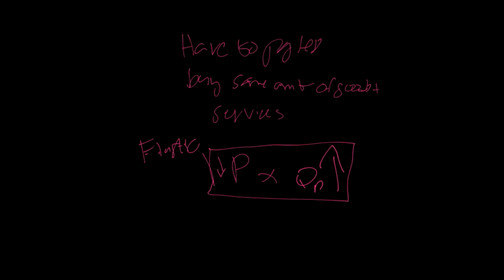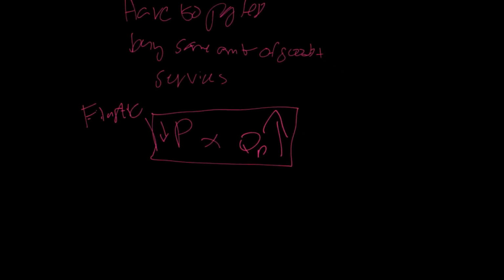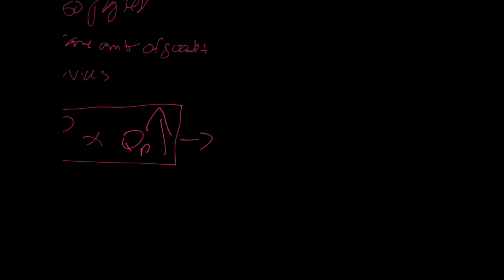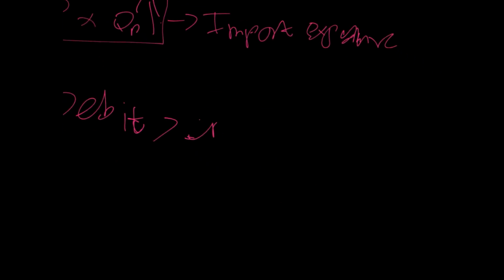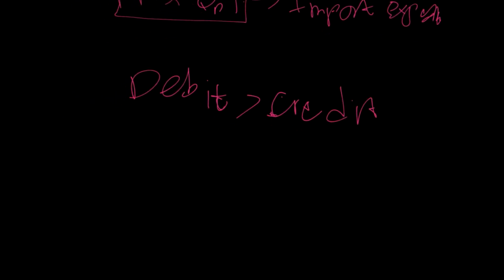So because it's elastic, quantity demanded is increasing by more than the decrease in price, and so we end up with a higher import expenditure, and so a higher import expenditure would lead to more debit, more money going out of the country as compared to money coming into the country, which is credit, through our exports, which are obviously falling in this case. And so more debit as compared to credit will lead to a BOP deficit.